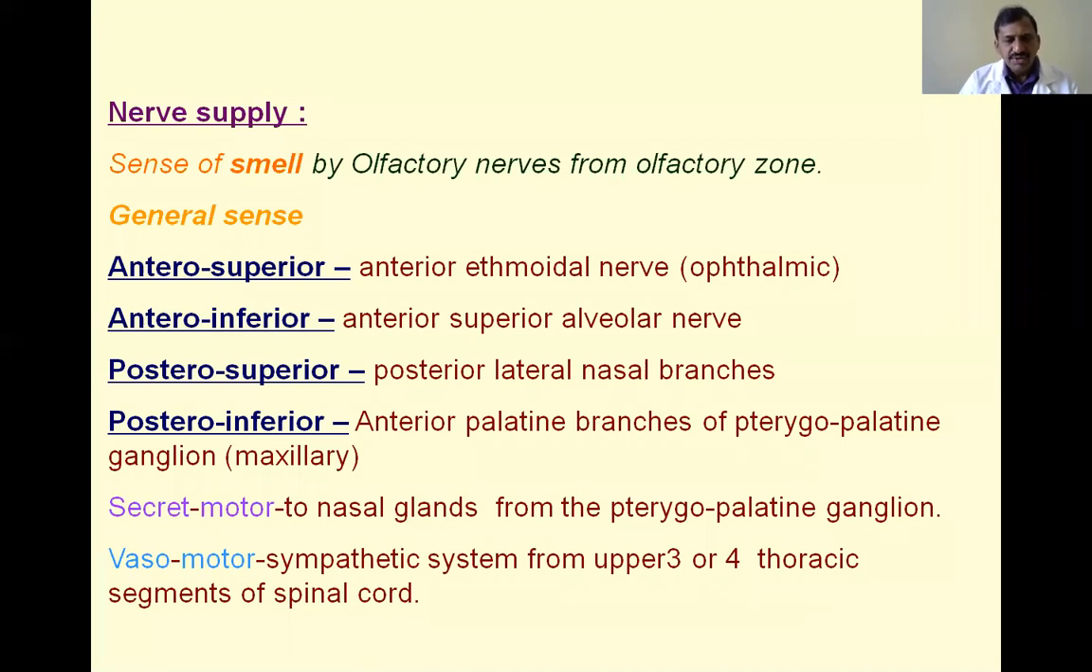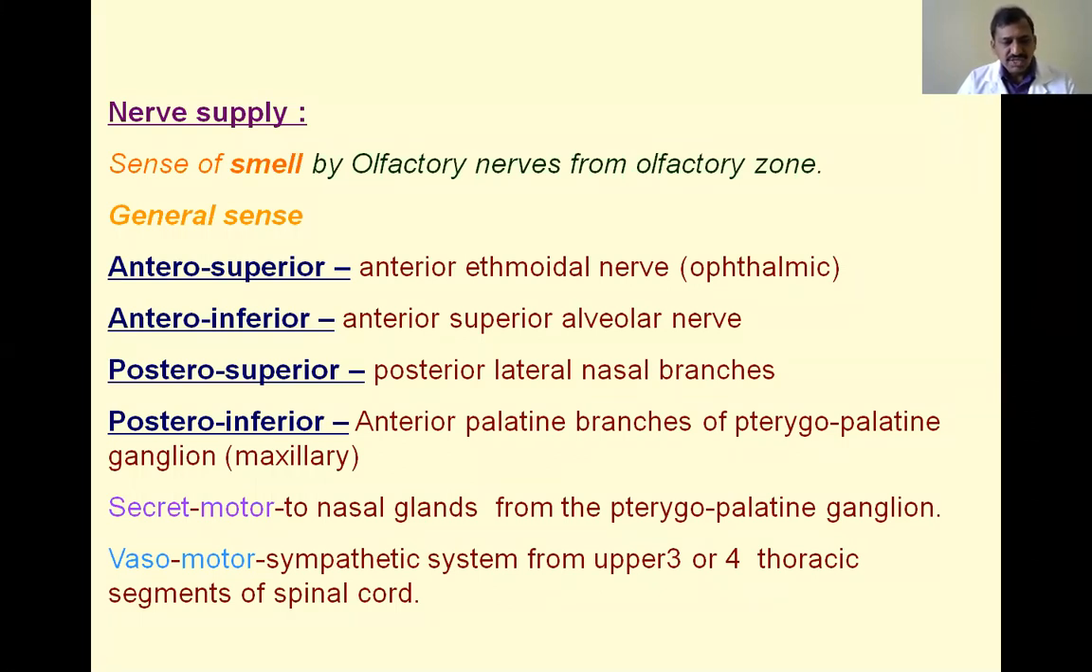General sensory supply: the anterior superior part is by the anterior ethmoidal nerve, the anterior inferior part by the anterior superior alveolar nerve, the posterior superior by the posterior lateral nasal branches, and the posterior inferior by the anterior palatine branch. You go through all these things.